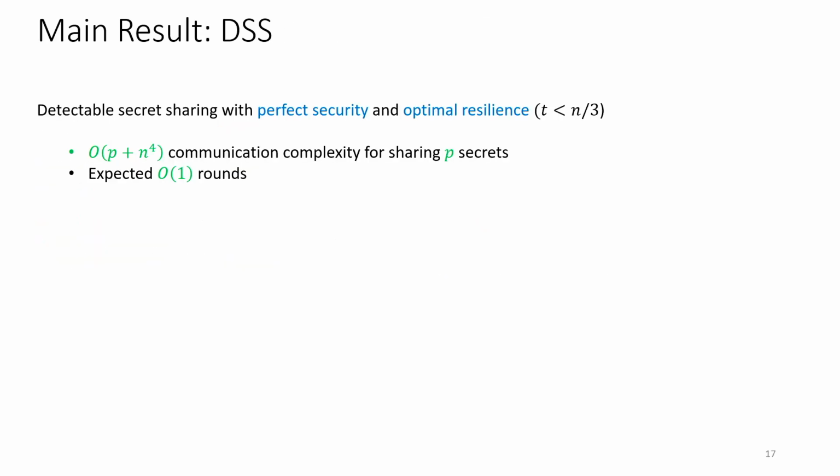Coming to the result, in detectable secret sharing we give a protocol with perfect security and optimal resilience, which has order of p plus n to the 4 communication for sharing p secrets in an expected constant number of rounds. Note that this amounts to a constant overhead per secret when p is large enough. This matches packed semi-honest secret sharing, in contrast to the standard semi-honest secret sharing, which our VSS was matching. Now if you think about the triple sharing, which essentially required n secrets to be shared for the proof, if we use our detectable secret sharing, we are still within the bound of linear complexity, which we aim for.